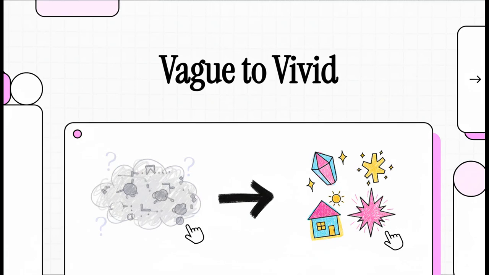Okay, we have all been there. You ask an AI for something, something you think is simple, and what you get back is, well, it's generic, it's totally unfocused, and honestly, it's just a waste of time. So today, we're going to fix that. We're going to learn how to turn those vague, frustrating requests into vivid, perfect results.